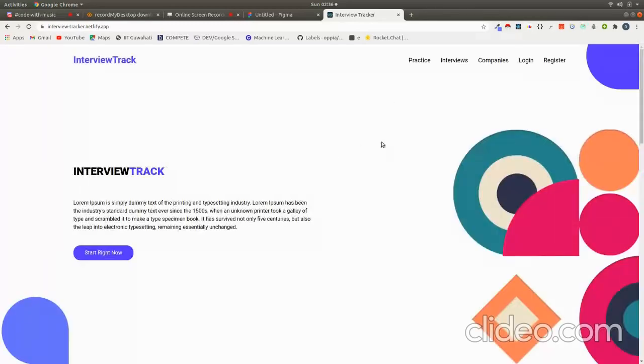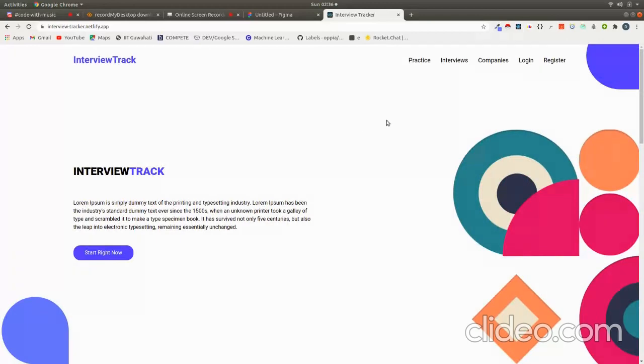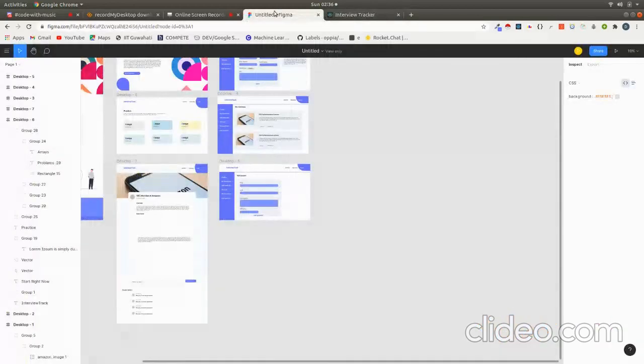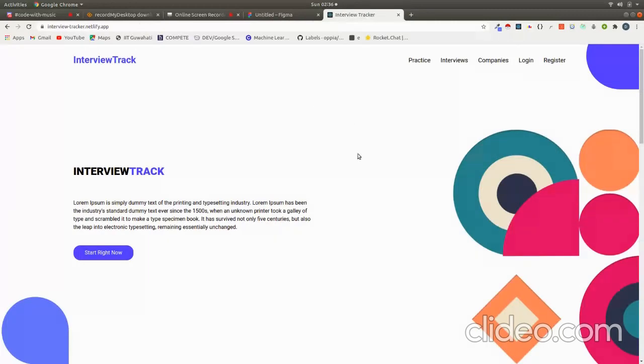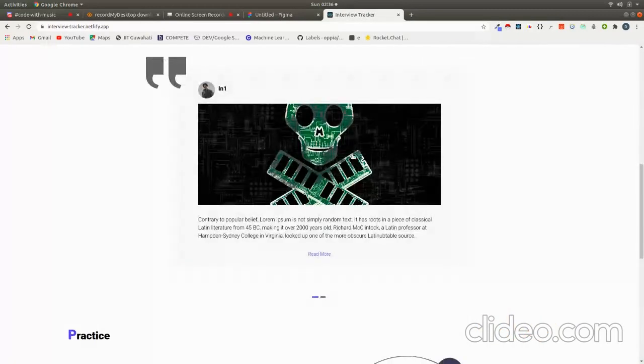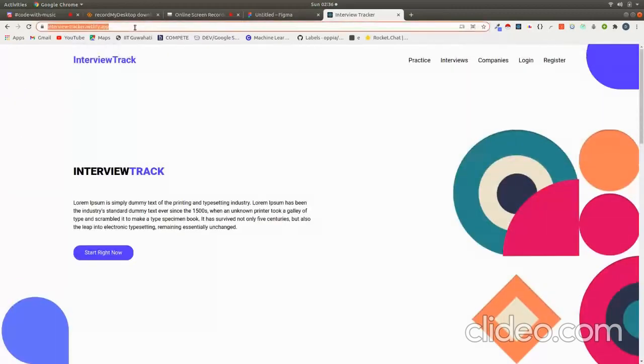So all this UI is created by ourselves only. You can check out the designs on the Figma, and the link is mentioned in the README. So here we created the design. The link is in the README of the GitHub repo. So now here the top interviews will appear in the carousel, and one thing I forgot to mention, we hosted our website on the Netlify. So for the tech stack we use React on the front end and Node.js and MongoDB on the back end.